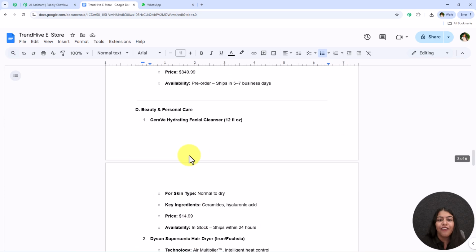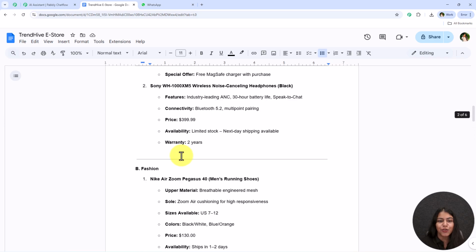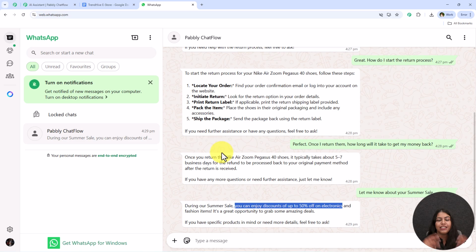So yes, we are going to create this AI agent which is going to reply 24/7 and solve all the user queries even while you are sleeping. Once you create this AI agent, you can sit back and relax. So let's get started without wasting any more time.